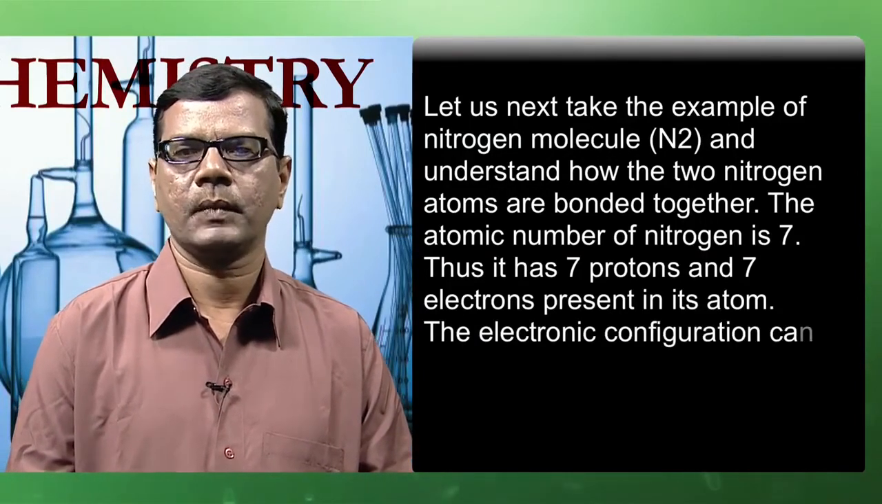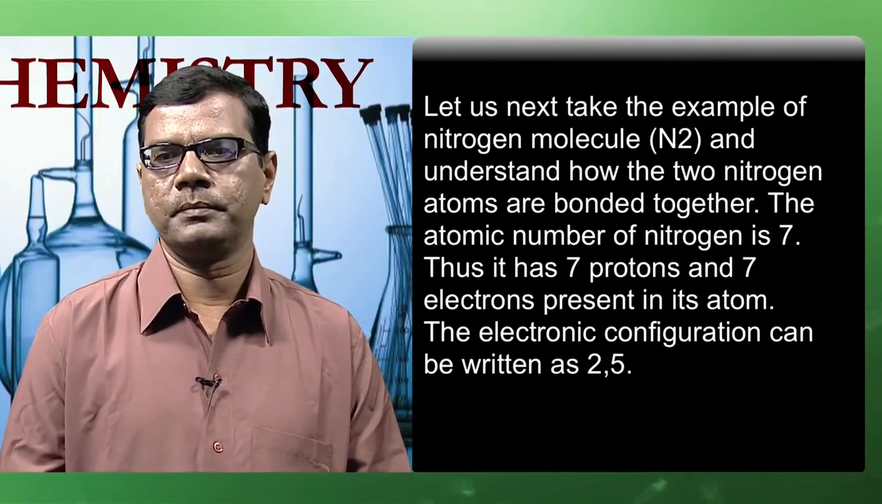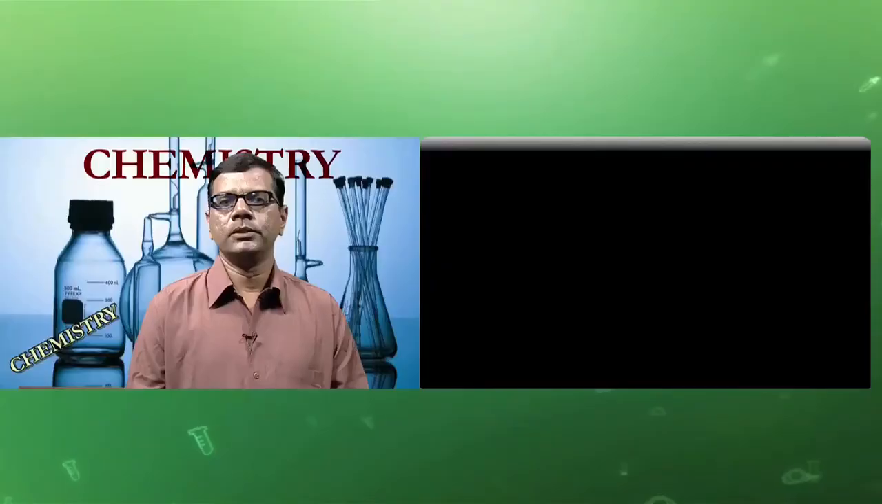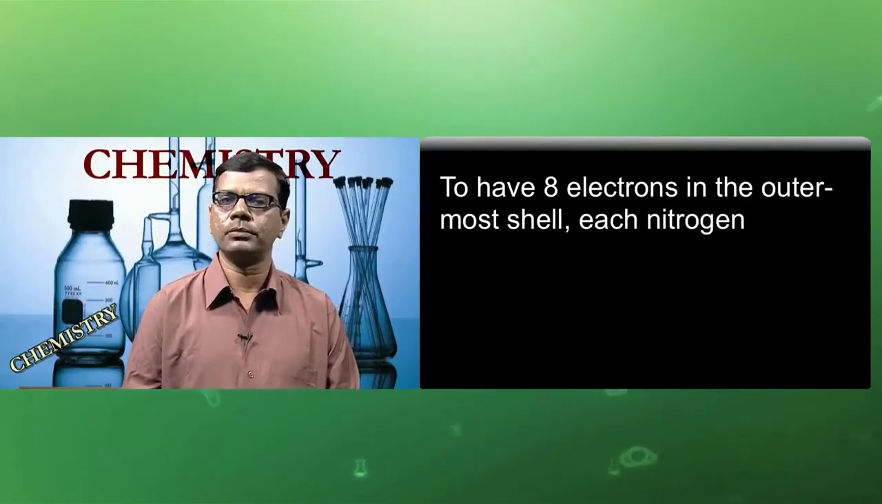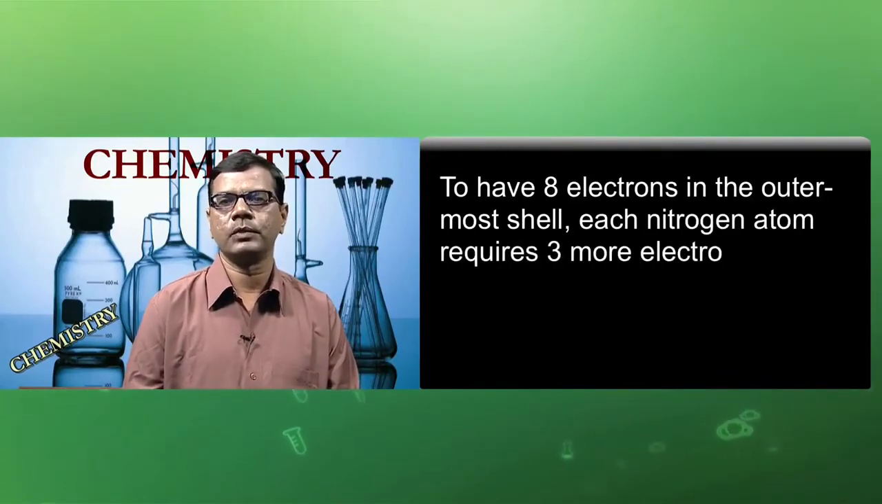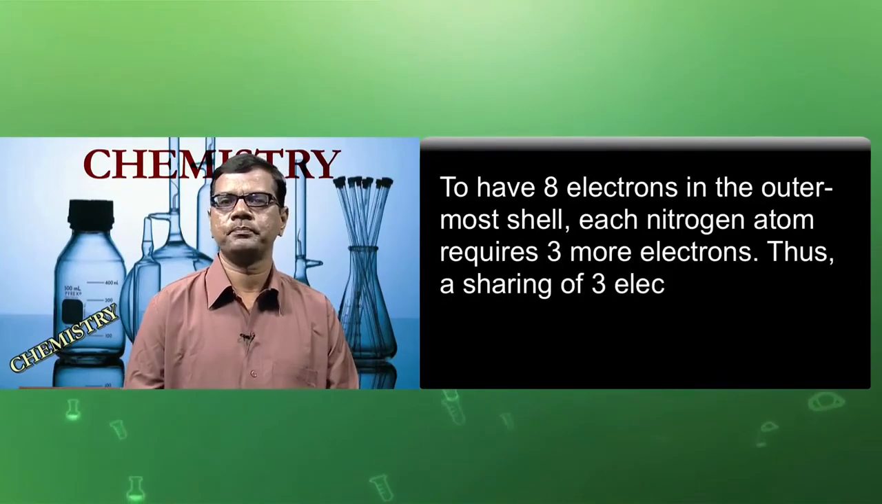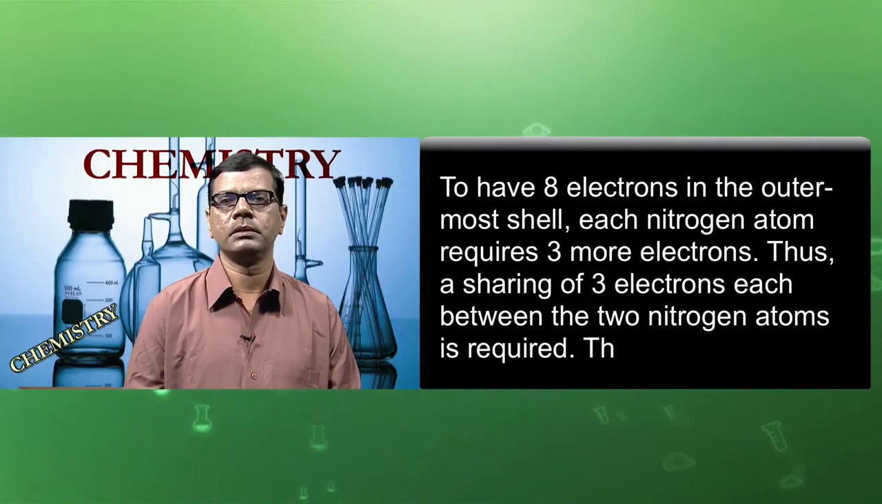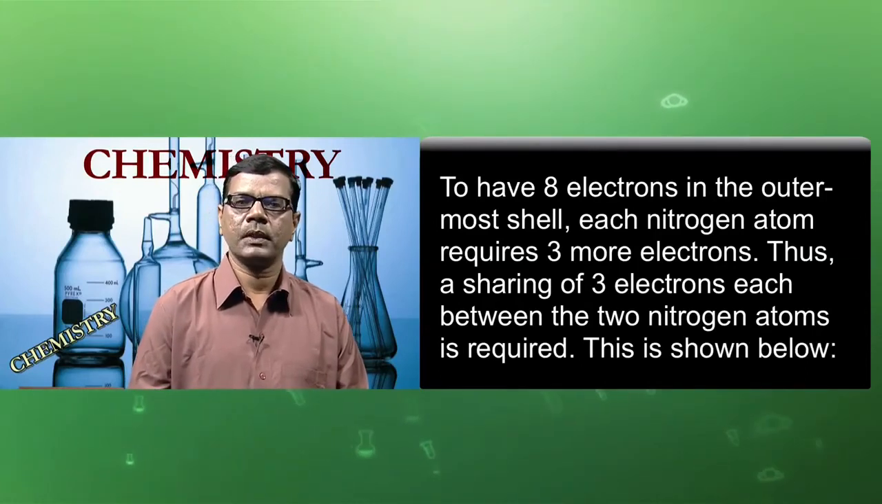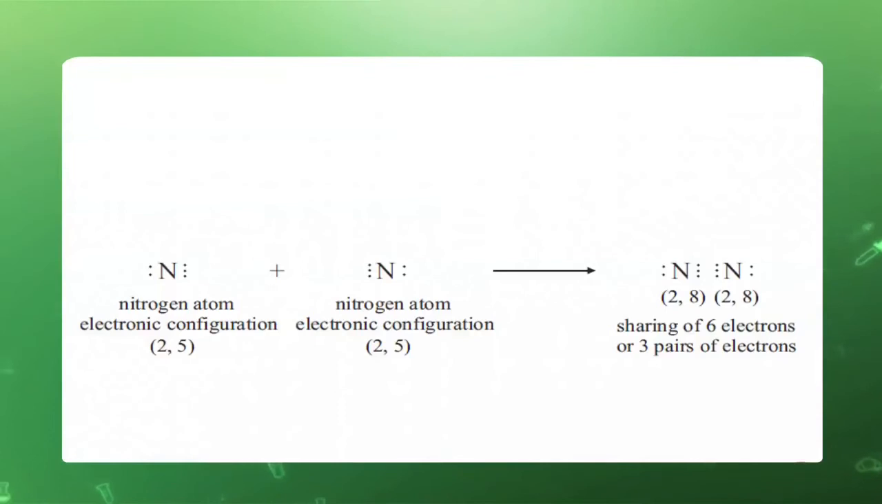in its atom. The electronic configuration can be written as 2, 5. To have 8 electrons like the other elements in the outermost shell of nitrogen, each nitrogen atom requires 3 more electrons. Thus, a sharing of 3 electrons each between the 2 nitrogen atoms is required. This is shown below. This is the sharing pattern of 2 nitrogen atoms, and each nitrogen shares 3 electrons between the atoms, and they ultimately form N triple covalent bond.